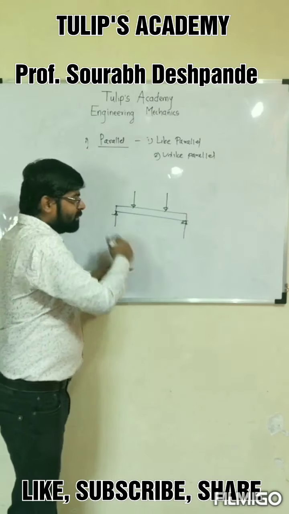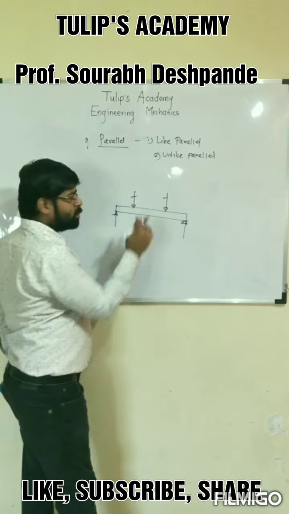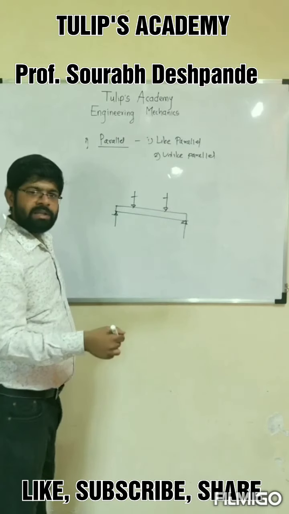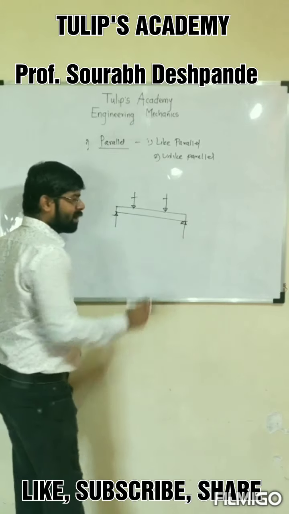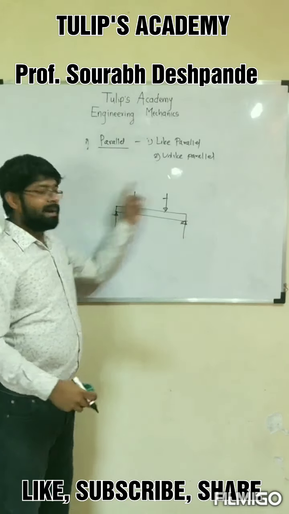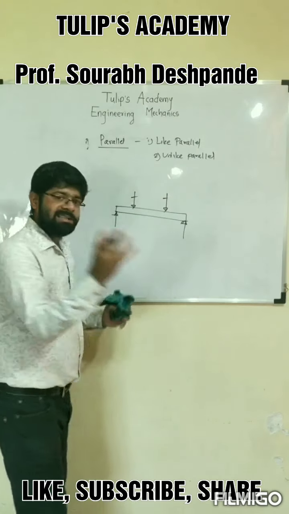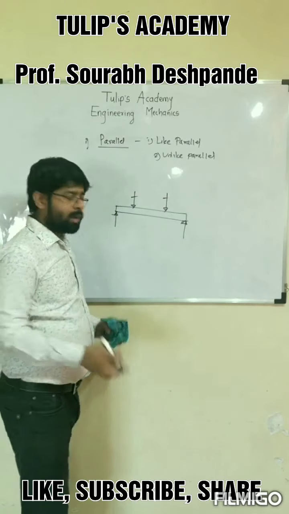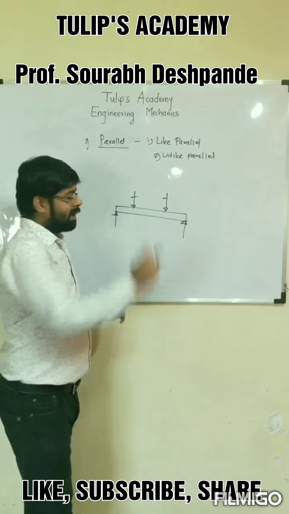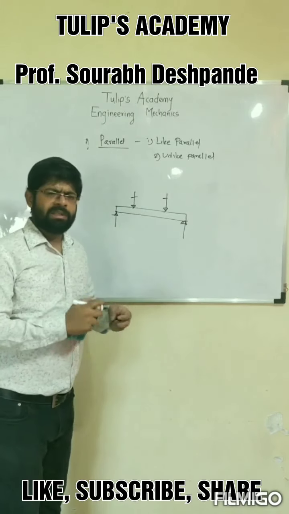Now if you look at this system, these external forces, this one and this one, are acting in a vertically downward direction, and these two reactions offered by the column are acting in a vertically upward direction, so that system will be balanced and it is in equilibrium. But if you categorize this system under the systems of forces, then the system is unlike parallel, because two of the forces are vertically upward and two of the forces are vertically downward. That is extremely simple to understand.